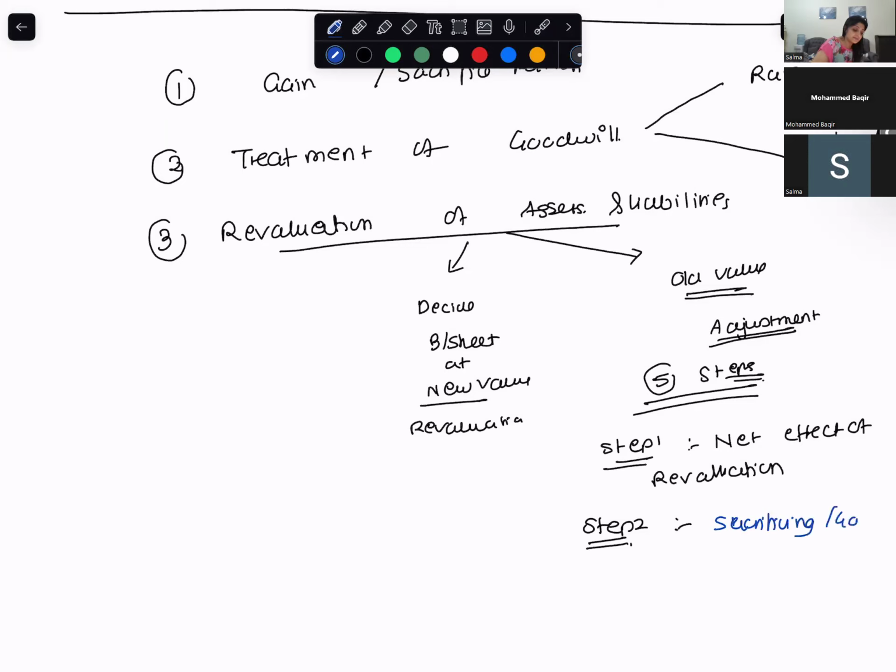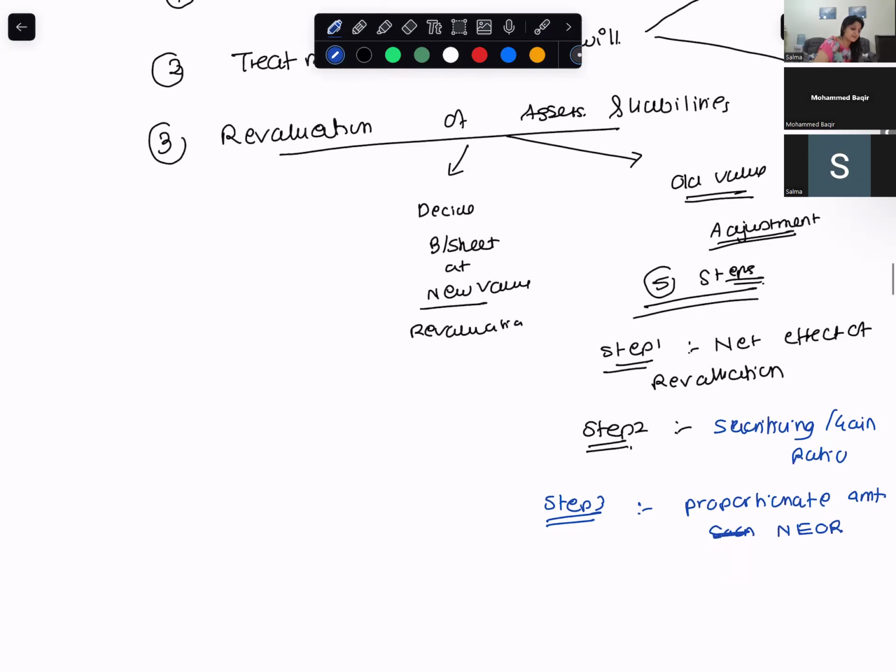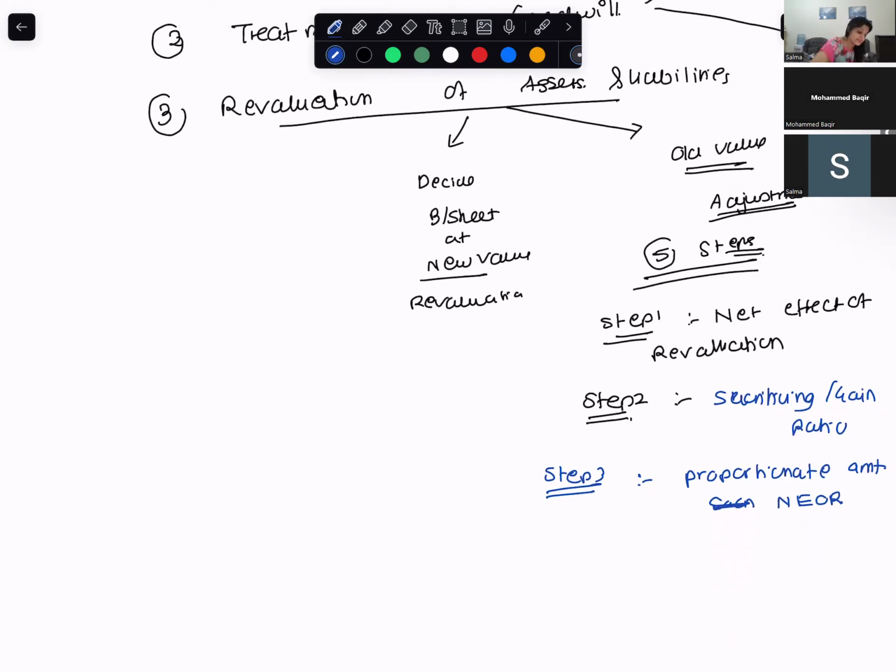Then we calculate the proportionate amount of net effect of revaluation, of how much the partners have gained or sacrificed.